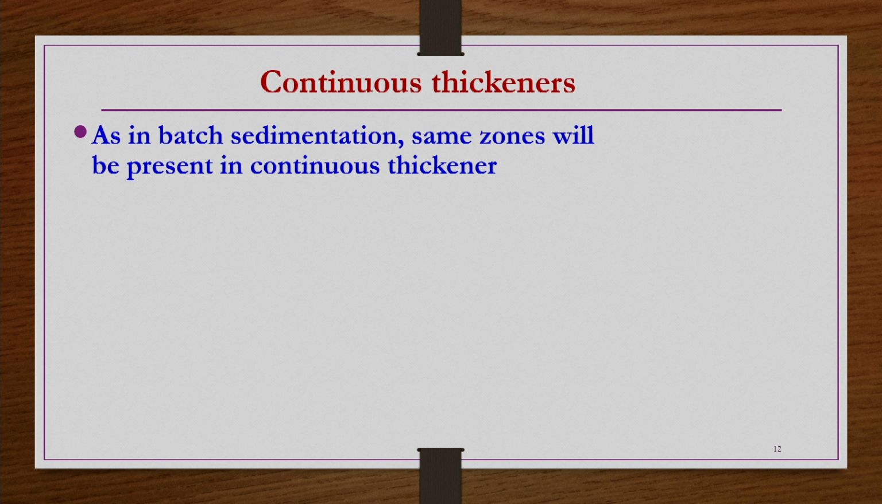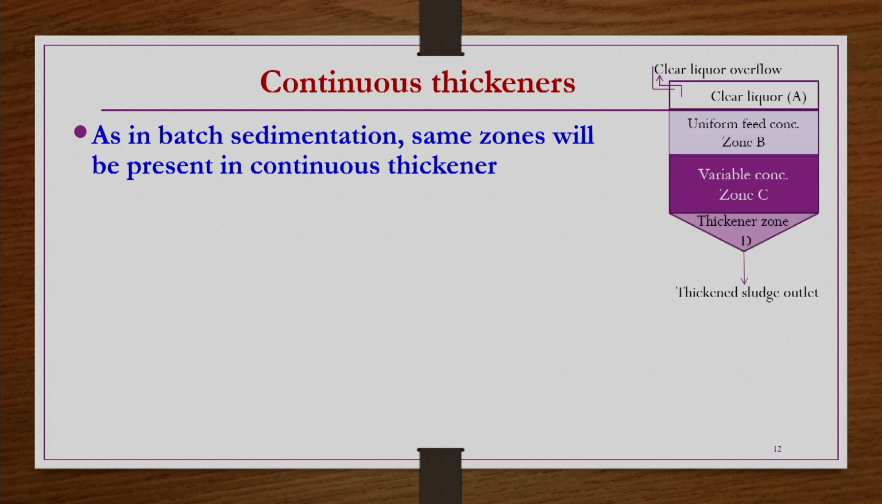If we see the continuous thickener pictorially, we can have an image like this. Here a cylindrical rake is there, and here we have a cylindrical container. As in batch sedimentation, there is a thickener zone at the bottom, and then a clear liquid zone at the top, A, and then a variable concentration zone, C, and then a uniform feed concentration zone, B. This picture is drawn at a certain time during the sedimentation process.